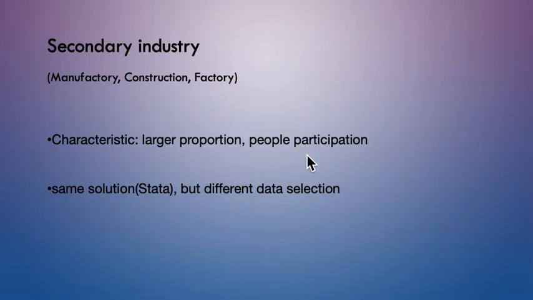Also, the various industries under the secondary industry need not only technology and machines, but also people to participate in the production. The ideal value of the secondary industry may fluctuate greatly after the outbreak and recovery of the COVID-19 because of this. Therefore, we mainly select data of each industry under the secondary industry in the first quarter of each year to compare the change trend of the added value of the secondary industry before and after the outbreak of the COVID-19.